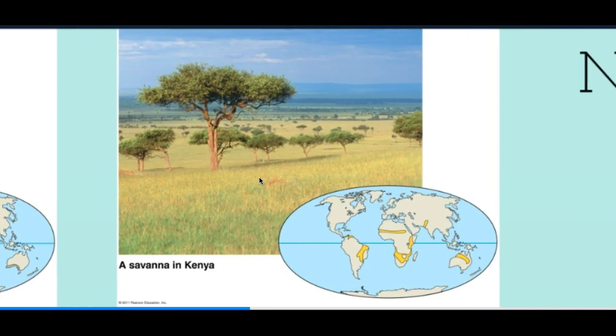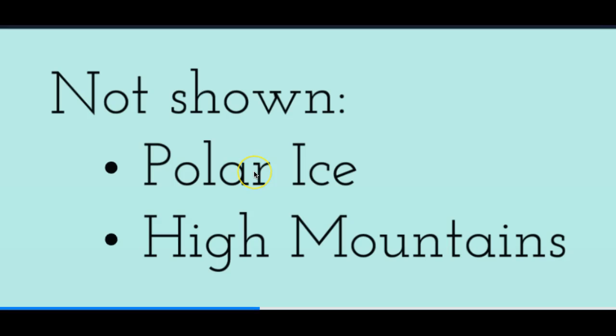The next one is a savanna. A savanna is usually located between a forest and a desert, and there's a lot of grass. What's not shown is polar ice and high mountain. You can imagine what those two areas are going to look like.